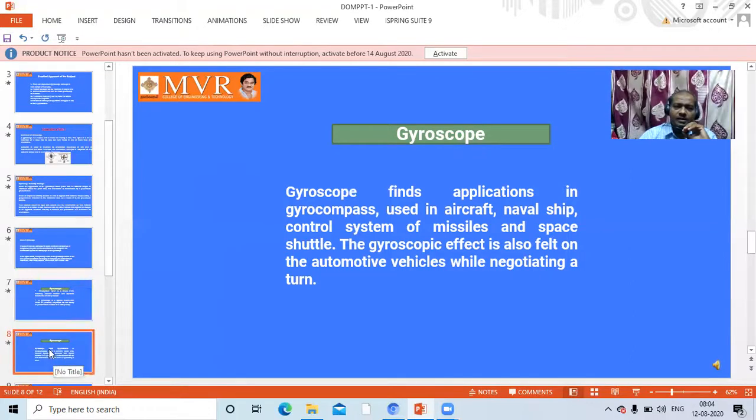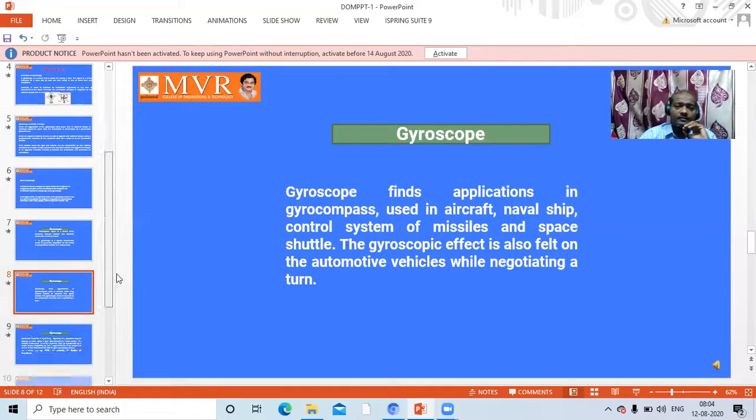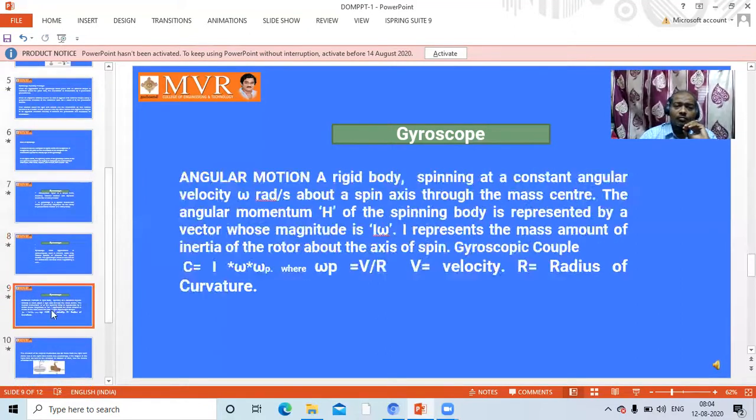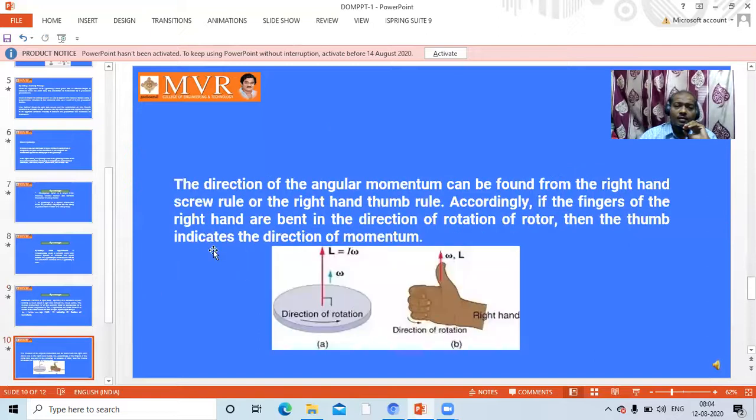Next one is about how we can calculate this spin axis. If you observe this picture, we are already discussing the single mass system.